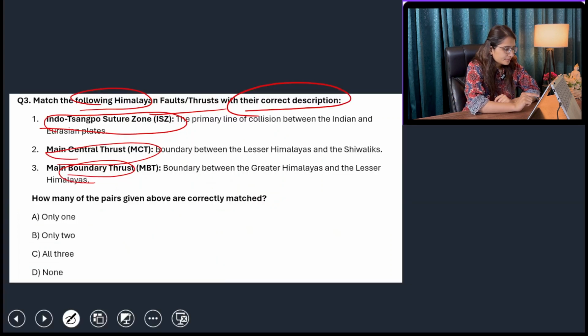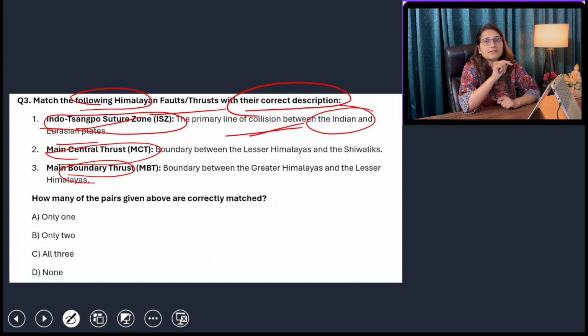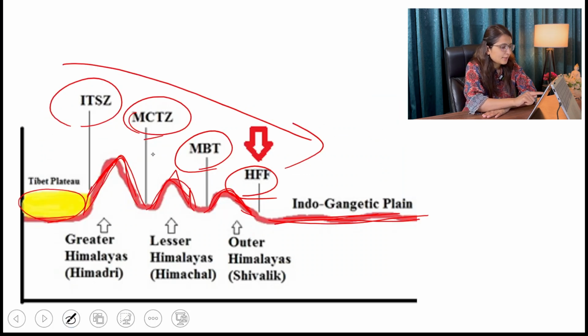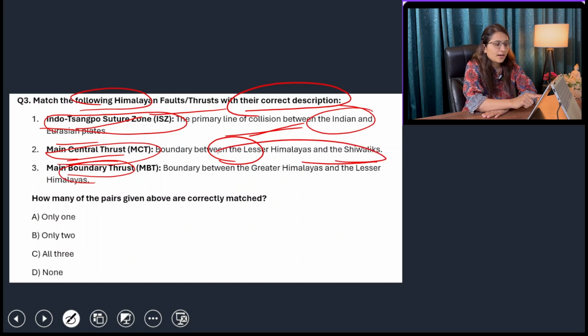Okay, so the Indo-Sangpo Suture zone is primarily the line of collision between the Indian and Eurasian plates. Yes, this is the area where the Indus and Brahmaputra rivers, or the Indian and Eurasian plates, are kind of separating from each other. Main central thrust, the boundary between Lesser Himalayas and Shivaliks. So MCT is basically between Greater Himalayas and Lesser Himalayas, and not the Shivaliks and Lesser Himalayas. So statement number two is wrong.